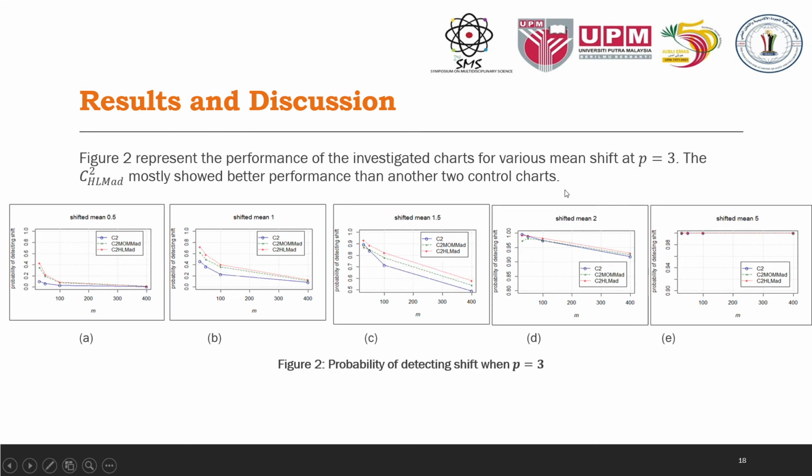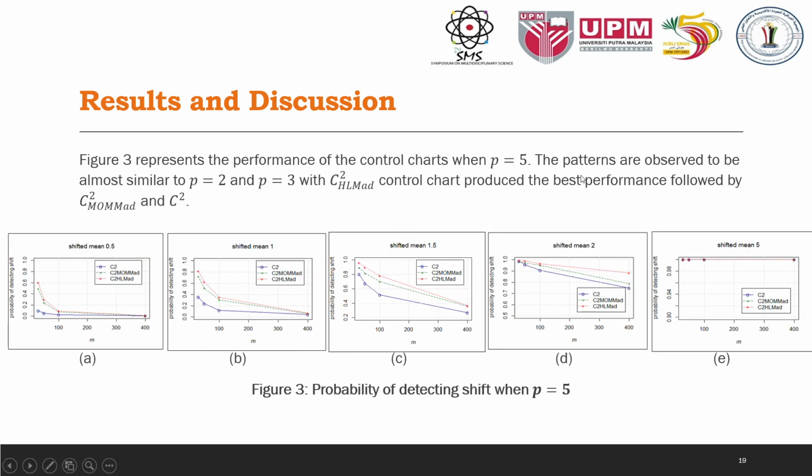Figure 2 represents the performance of the investigated charts for various mean shifts at P equal to 3, and this one shows the C-square HL with MED mostly performed better than the other two charts. The next one represents the performance of the control charts with P equal to 5. The pattern is almost similar to P equal to 2 and 3, with the C-square HL with MED control chart producing the best performance, followed by C-square MUM with MED and the classical control chart.